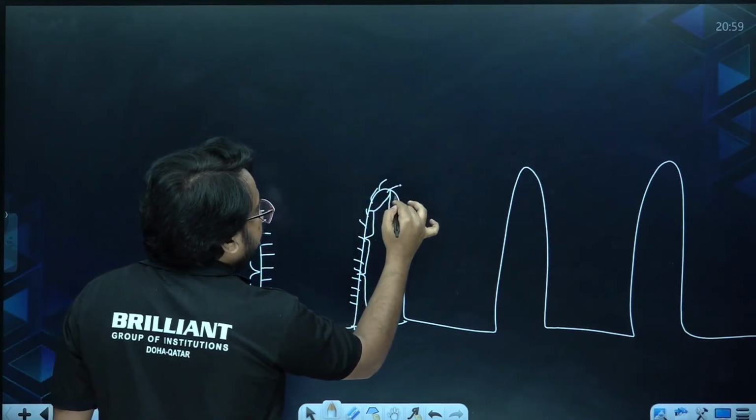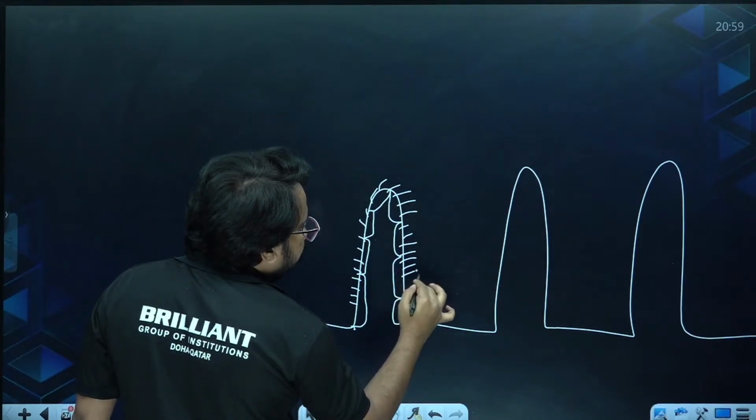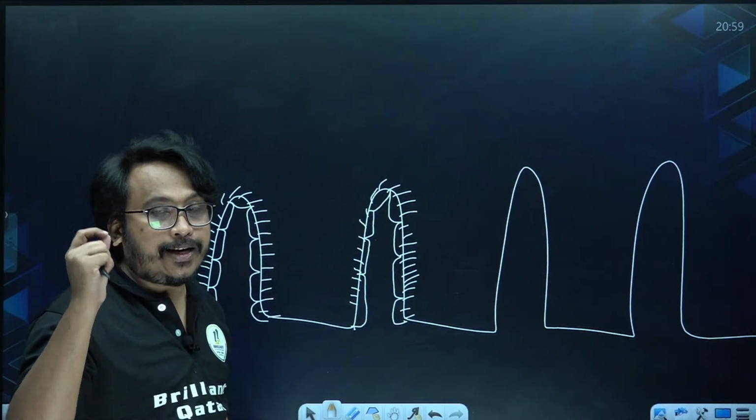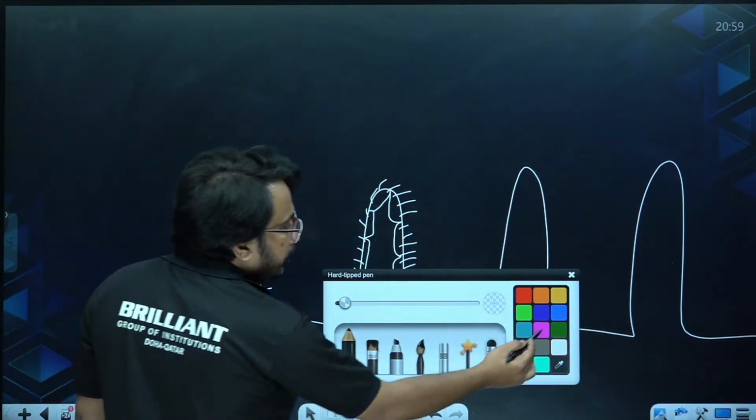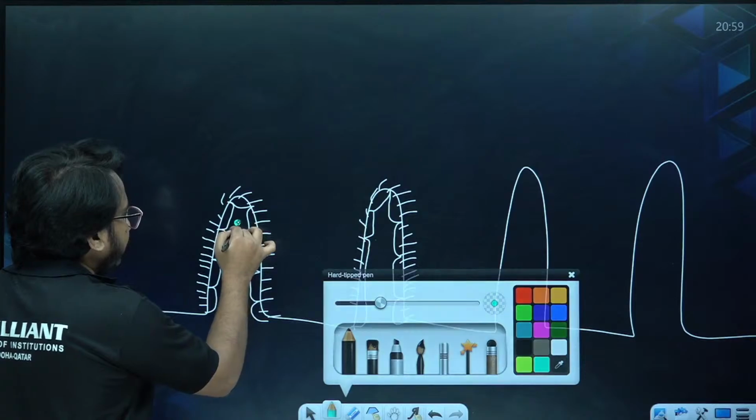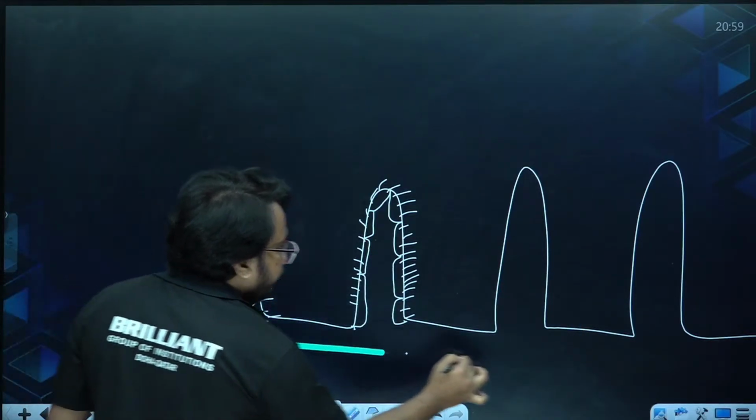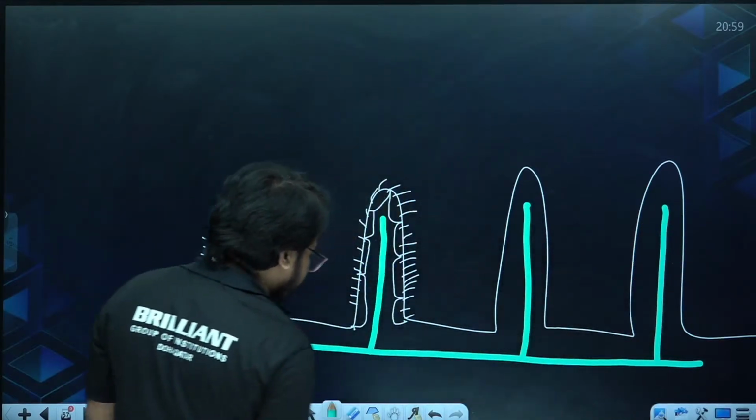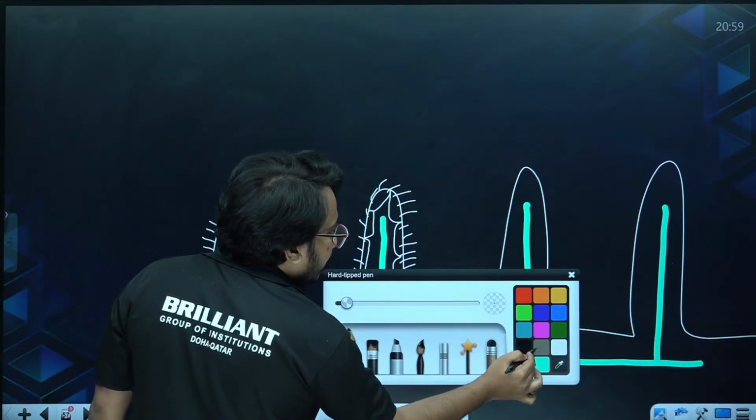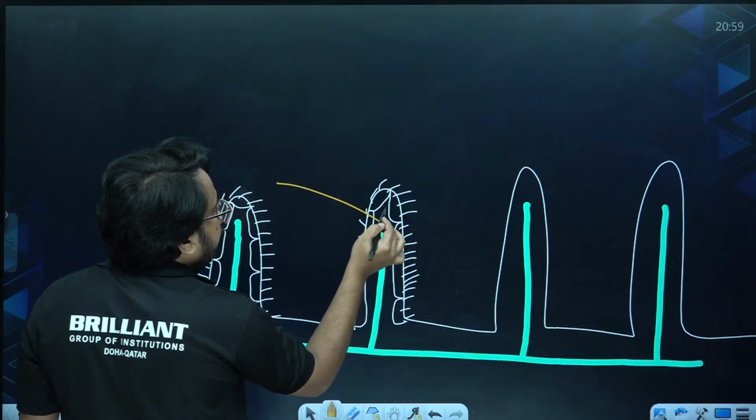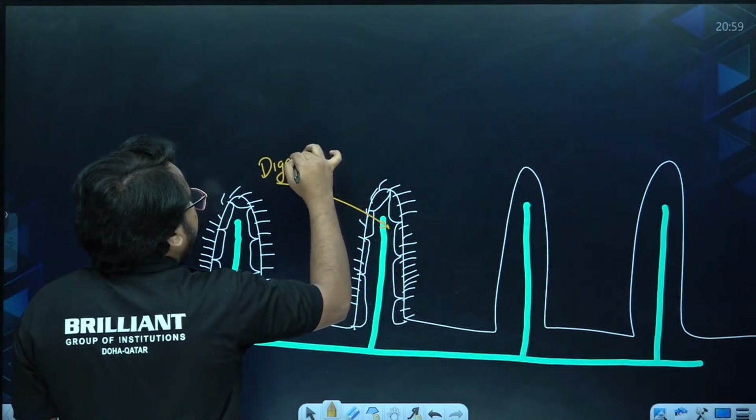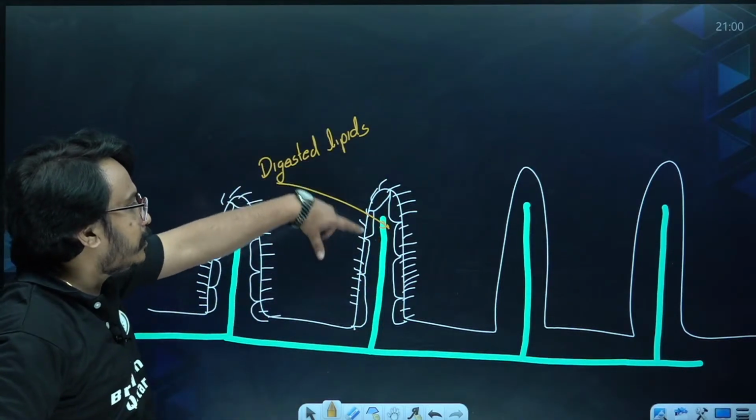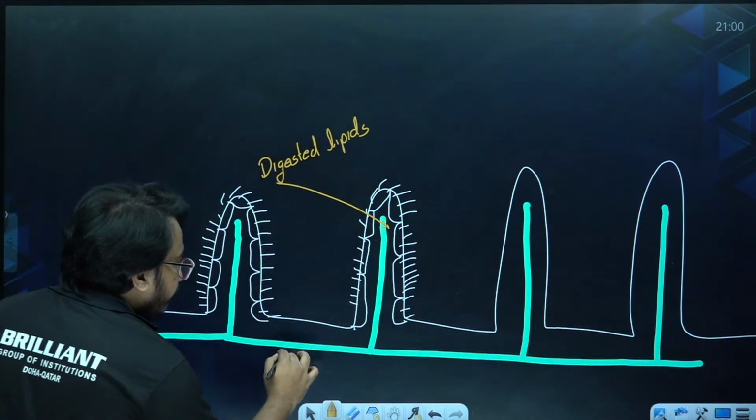If asked how the surface area of the small intestine is increased, you have to write about villi and microvilli. These two structures increase the surface area for absorbing food particles. In that there is a lacteal. Lacteal means a lymphatic vessel will be coming inside. Into that only the digested lipids are taken up. So digested lipids are taken up into which vessel? Lymphatic vessel. So remember like this, digested lipids. If this question is coming, you have to write this much. Digested lipids will be going into the lymphatic vessel.